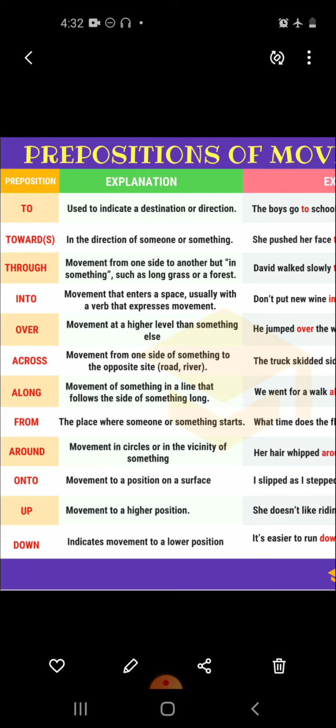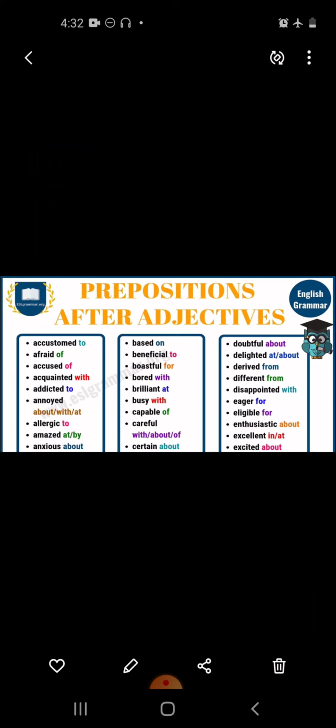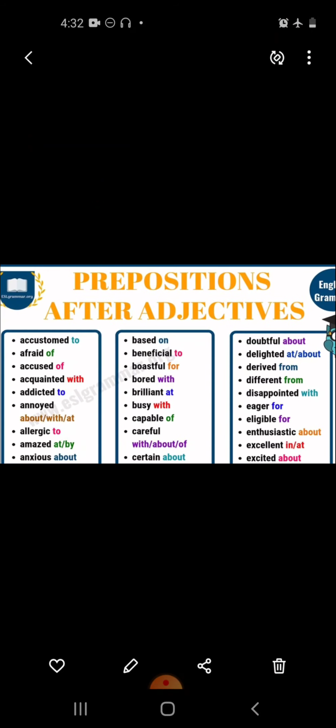Now guys, there are some prepositions that always come after certain adjectives. These are: accustomed to, afraid of, accused of. They are always followed by definite prepositions. Have a look at that. I will share this chart with you, so you will come to know.